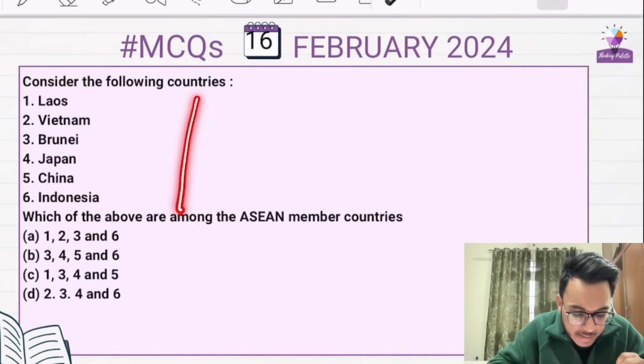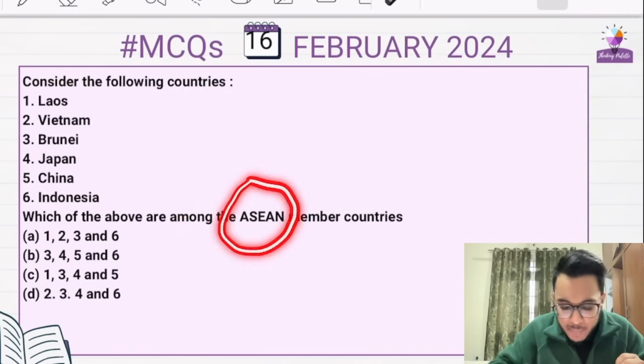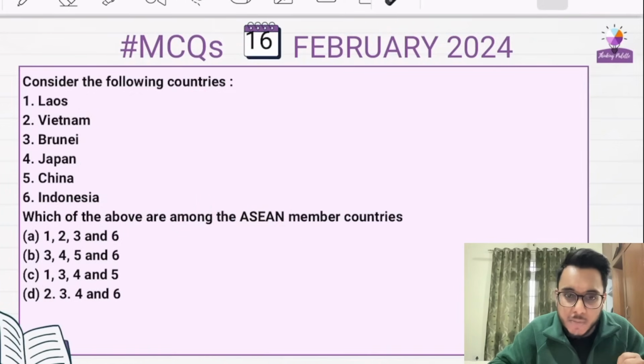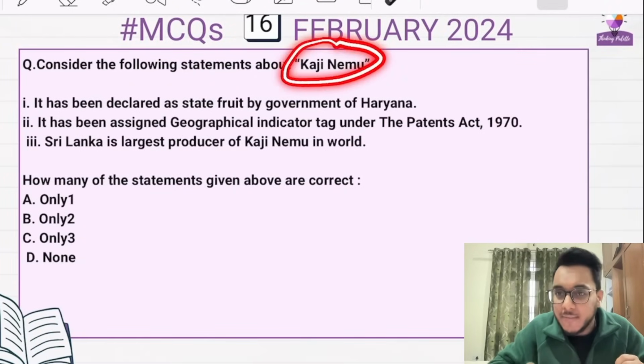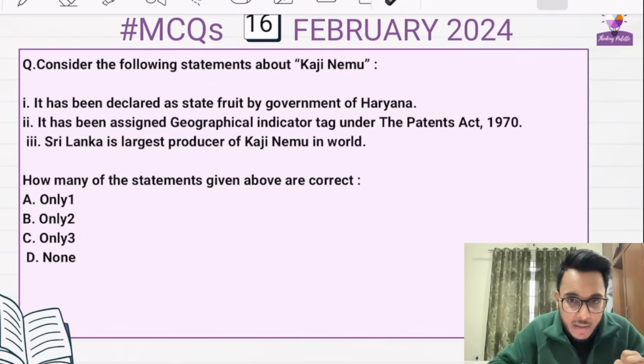Consider the following countries. Which of the above are members of ASEAN? We have discussed it also. Then consider the following statements about KG Namu. We have discussed this also in yesterday's newspaper. How many statements above are correct? Pause the video, identify the correct answer, and leave your answer in the comment box.